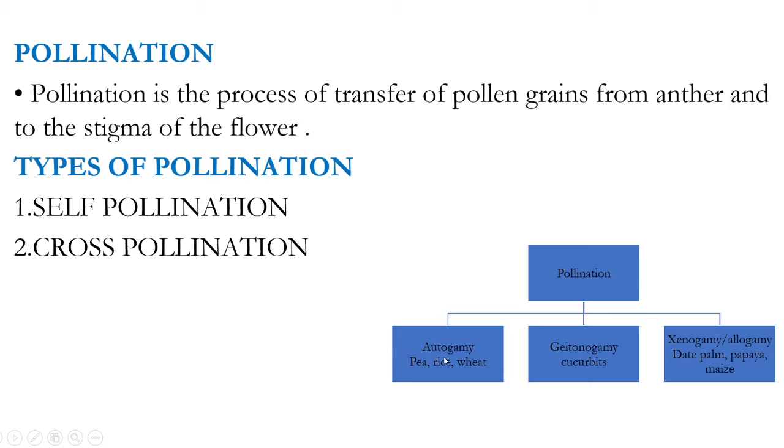Now, what are the examples of autogamy? Pea, rice, wheat, etc. An example of geitonogamy: cucurbits. What do you mean by cucurbits? Cucurbits means like your pumpkin, which has two types of flowers, one male flower and one female flower, but in the same plant. Okay, and coming to xenogamy,